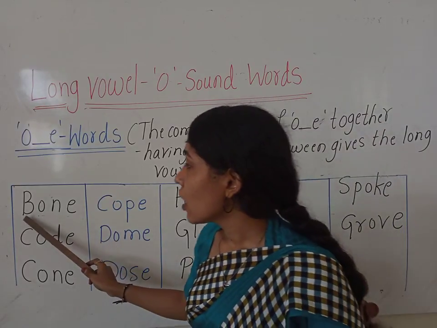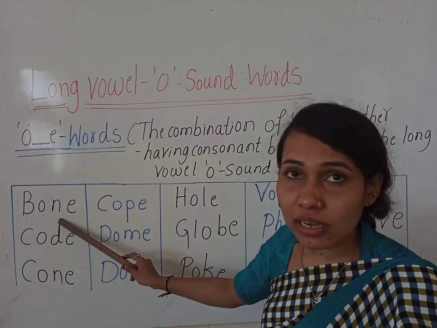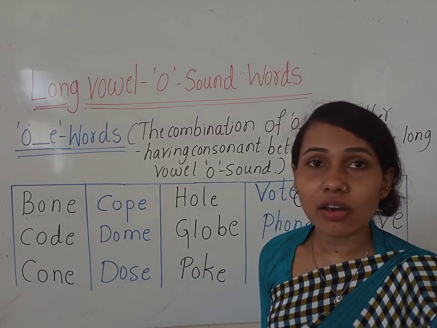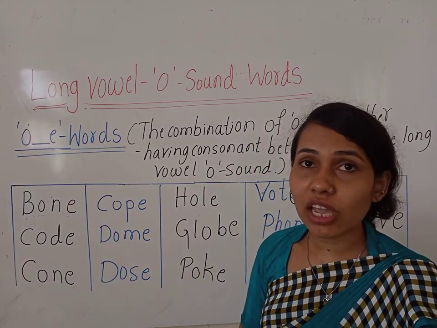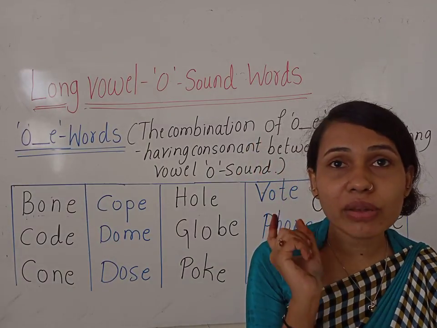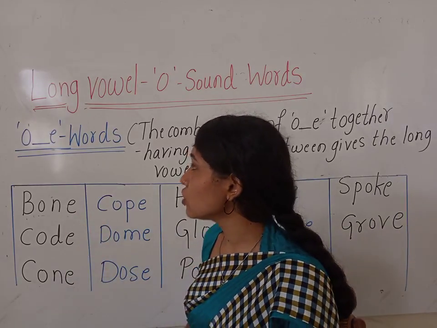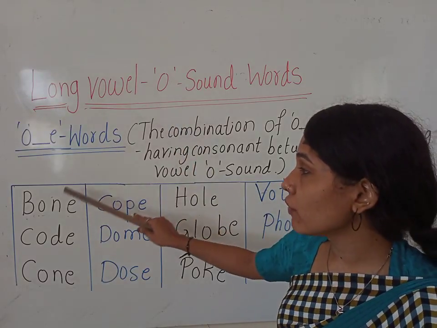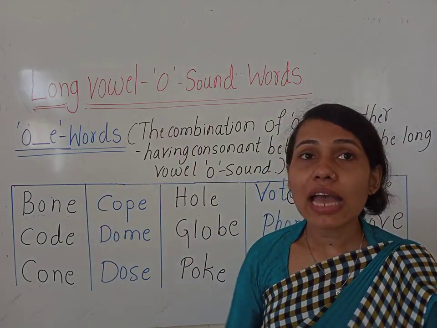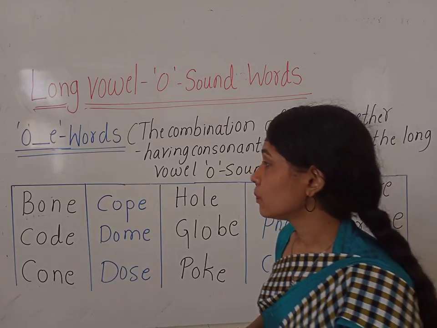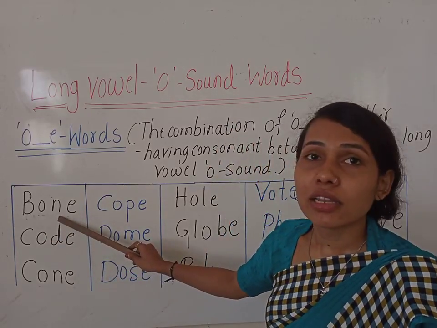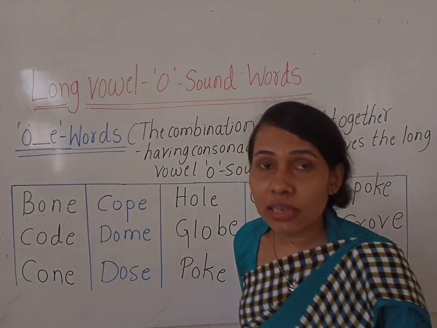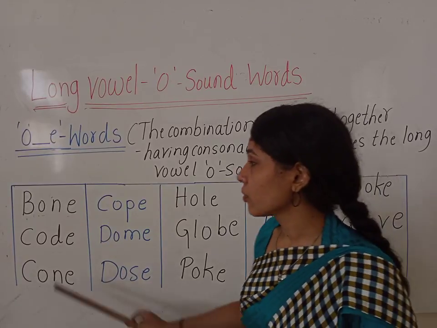Okay, children. So here we have B, O, N. We don't have to read E here because E should be silent. If there are two vowels, the first one will be the speaking vowel, the second one will be silent. So here O and E together give the long vowel O sound. So we have to read both as the long vowel O sound. B, O, N, bone.